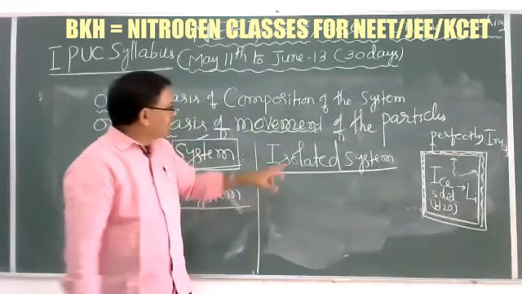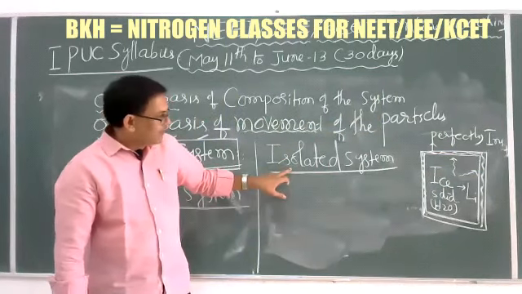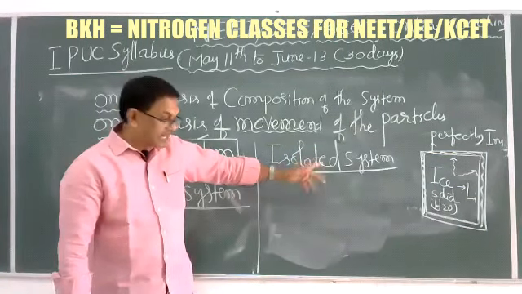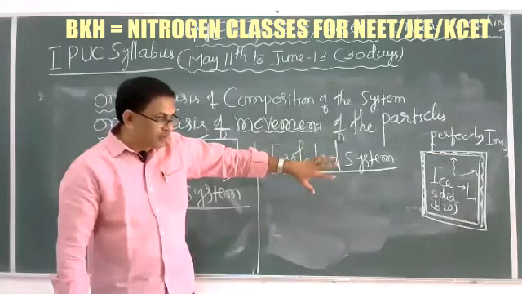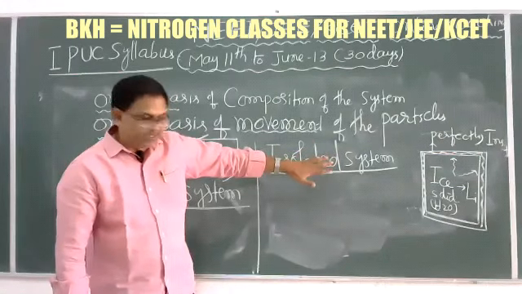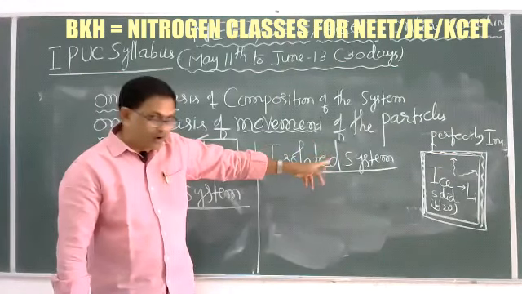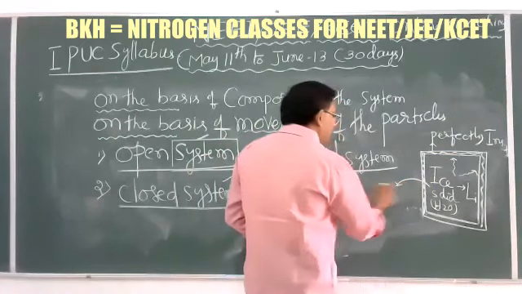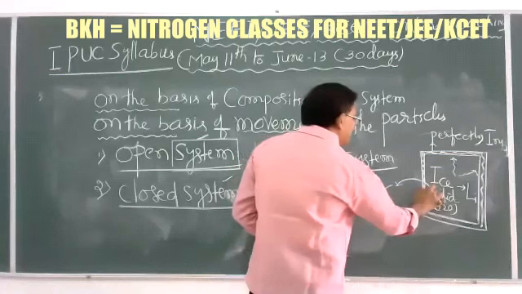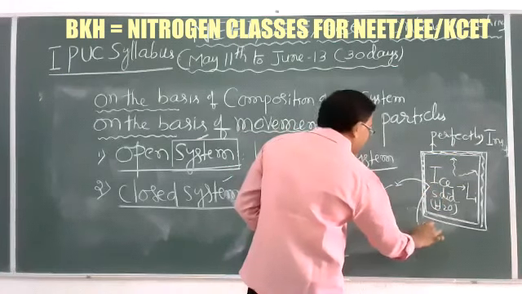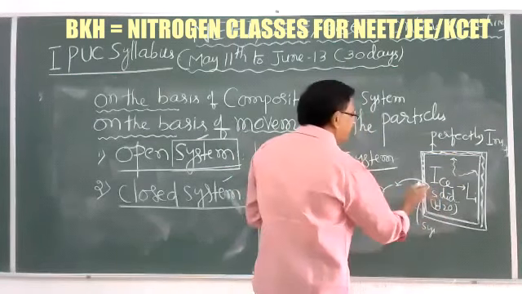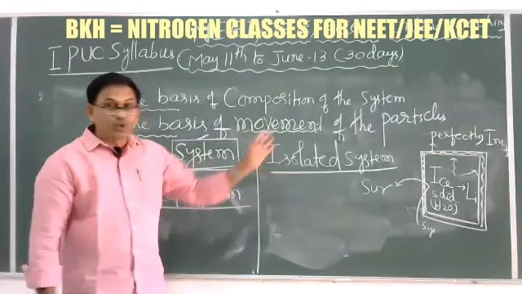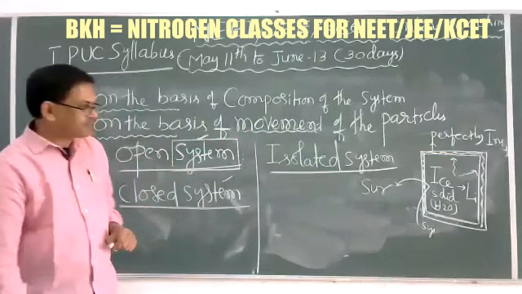Means, an isolated system is a type of system in which energy and matter cannot exchange from the system to the surrounding. It is a system, and from this, energy and matter cannot exchange. Such systems are called isolated systems.